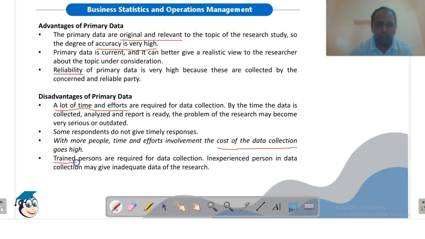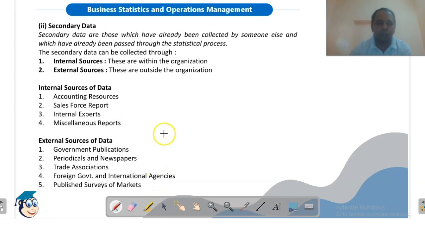Now, trained persons are required to collect this data. If we are providing questionnaires to the respondents to get them filled, we need to instruct them also on how to fill up the questionnaire. So we need trained persons. While we are preparing the questionnaire, we may have to take help from someone, so that person should be a trained person. An inexperienced person in data collection may give inadequate data, and that may disturb the outcomes of our research also. So these are the disadvantages of primary data.